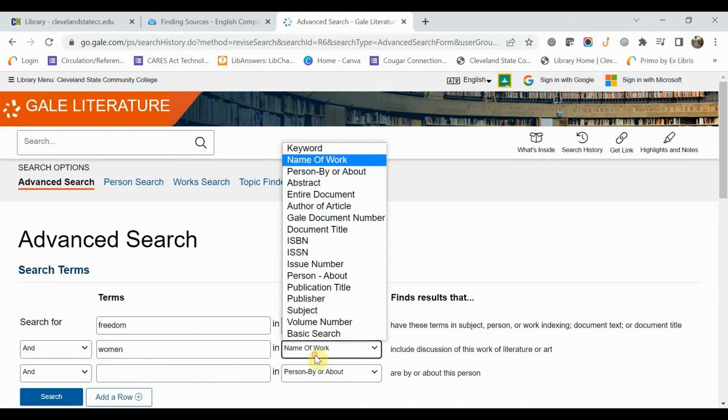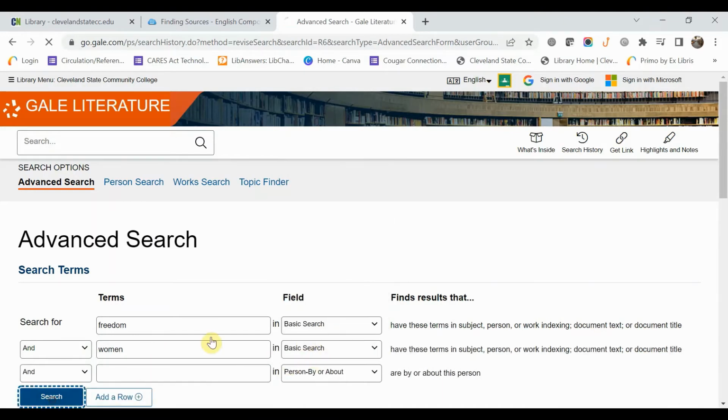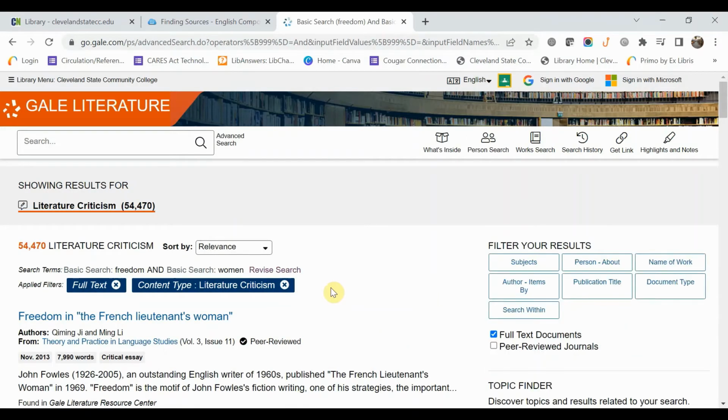Maybe it's women's freedom, and so we make sure we change that to basic search again, and we hit search, and now we're down to 54,000 items. You can keep trying to refine that search and refine that search that way. The other thing you can do is you can go over here to our right, and there's a couple of things we want to try to filter this down by.